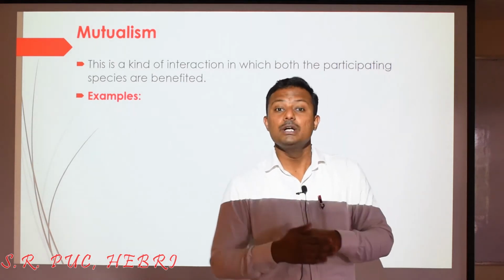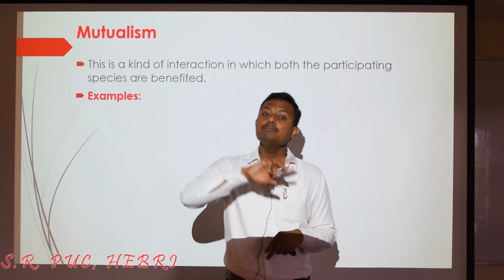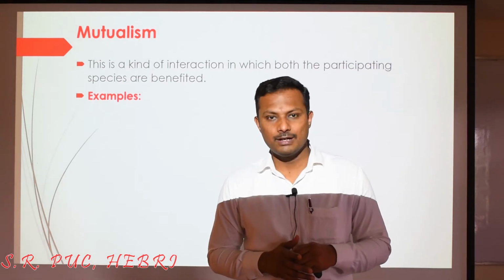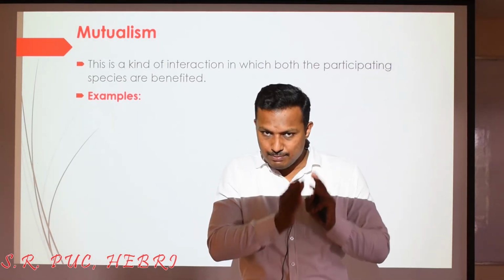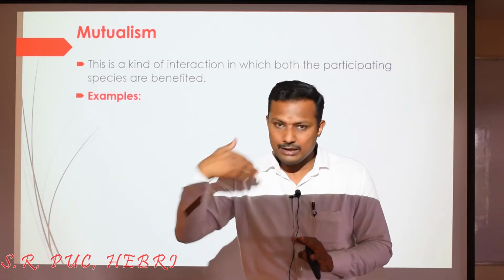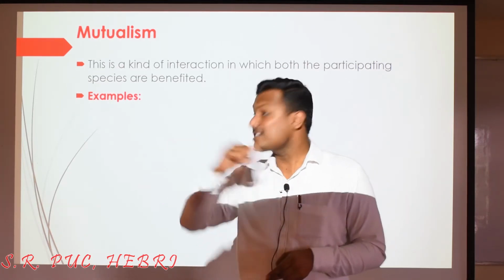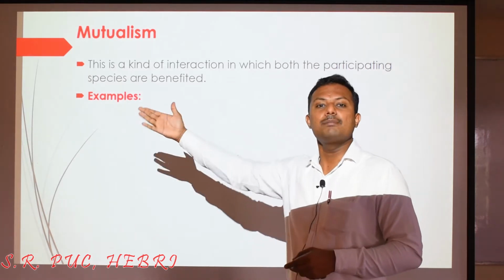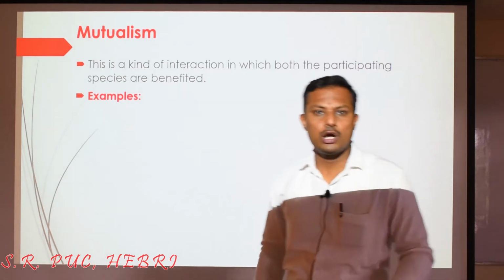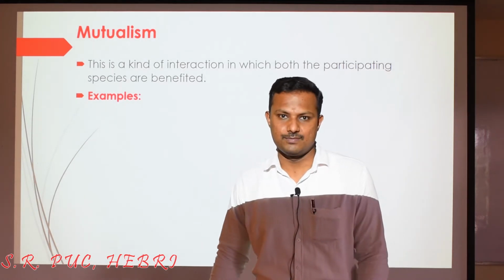So mutual relationship you have come across, especially in the chapter of mineral nutrition. So you have come across symbiotic association of the bacteria and the plant body. ಕಲ್ತಿದ್ದೀರಲ್ವಾ? So there symbiotic association happens with the bacteria and the plant body, mainly for the nitrogen fixation, and in turn the bacteria will receive what? The nutrition from the plant body. Yes. So the same thing you can expect. Many such examples we can give here, and that is what we call mutualism, right? Or it's also called symbiotic association or symbiotic interaction between the organisms, right?